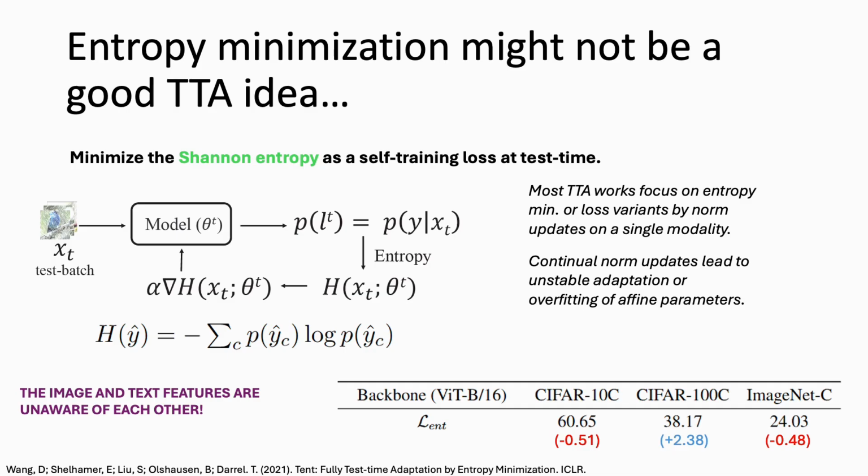As can be seen, the evaluation metric here, which is classification accuracy, is below zero-shot CLIP on average in most datasets. Though entropy models prediction uncertainty, it does not guarantee increasing the likelihood of alignment between the image and text features. So there's a need to make these image and text features aware of each other.